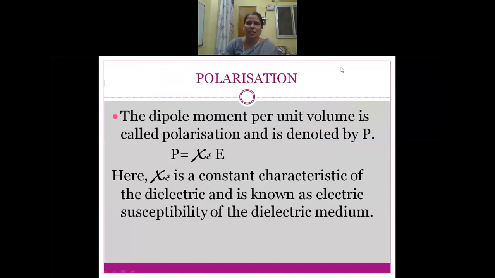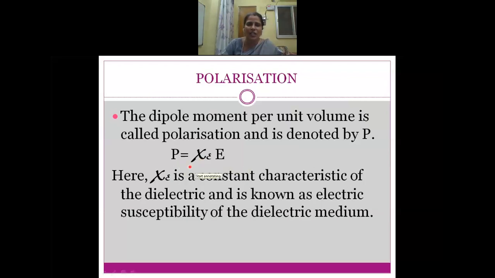Now, let us see the definition of polarization. The dipole moment per unit volume is called polarization. And polarization is equal to chi times E. What is this chi?